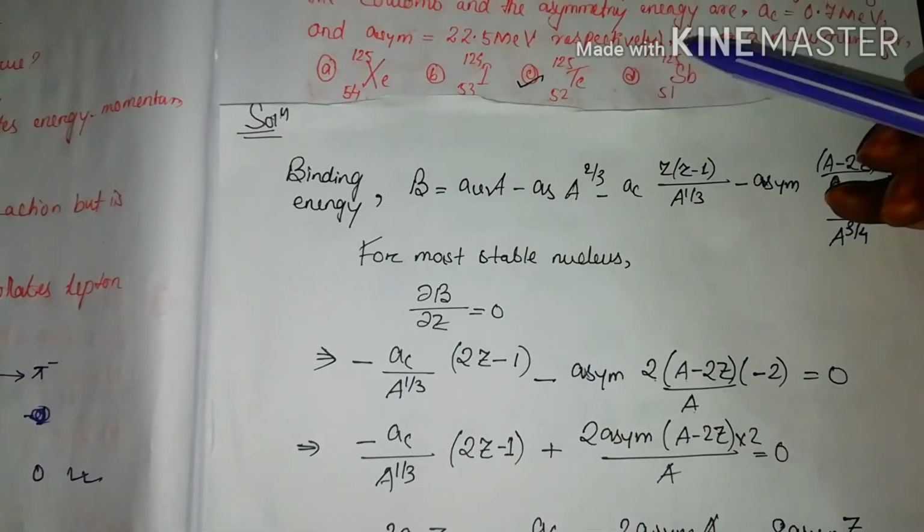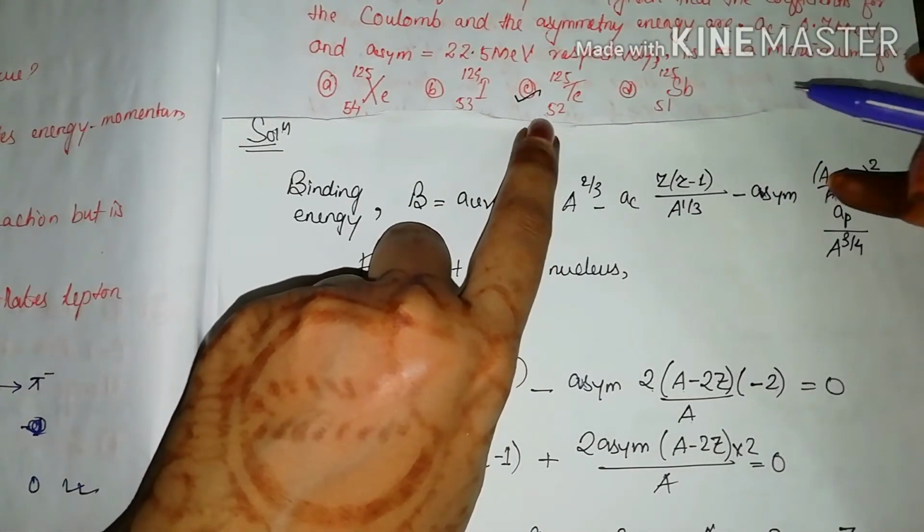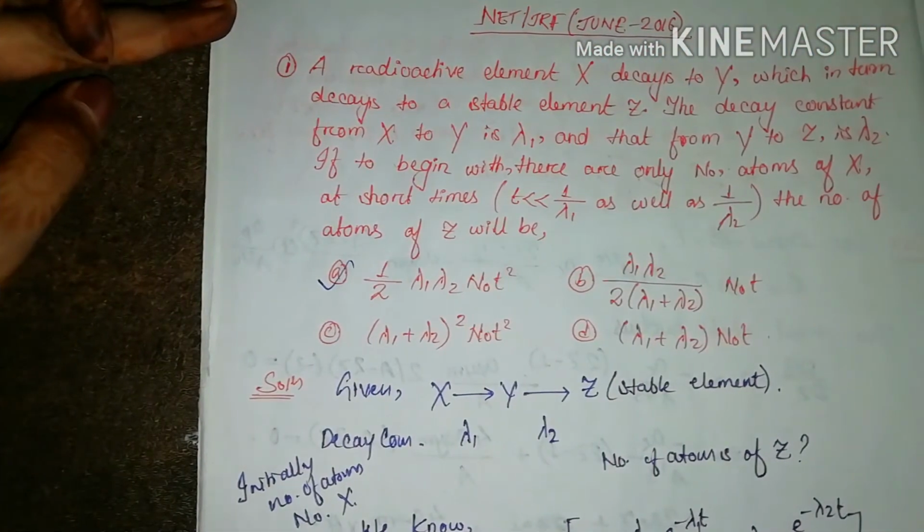So if you check all the options, you will see option C has Z equals 52. So the correct option is option C. Now let's come to the next question. The next question is from June 2016.